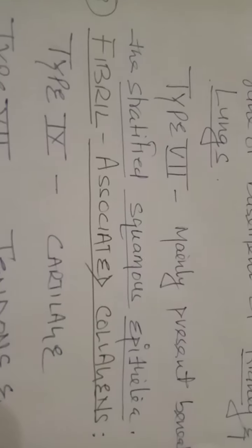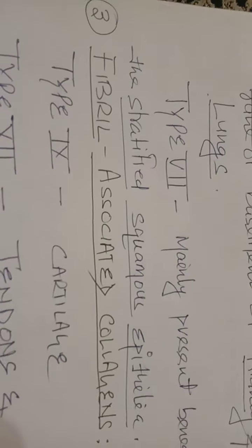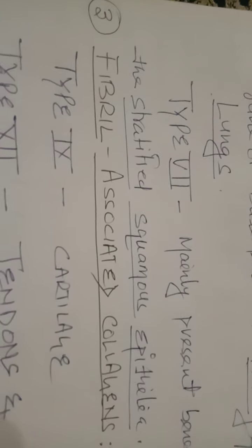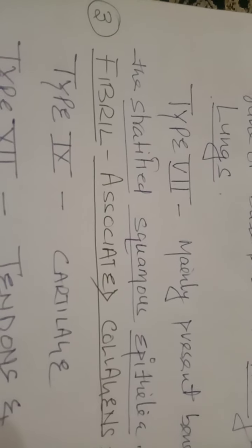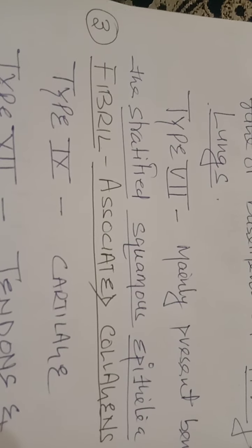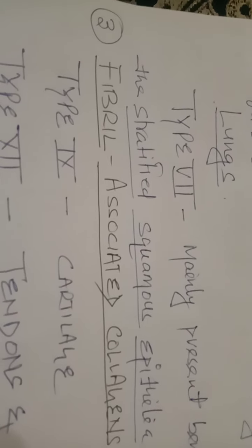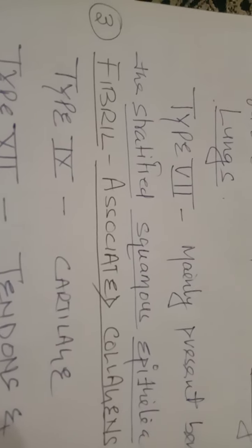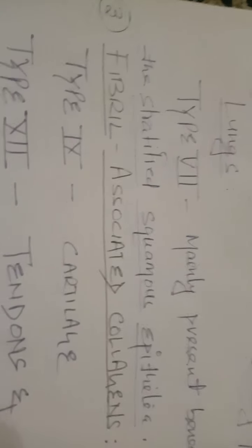Now the third group is fibril associated collagens. On the basis of location and function, collagens have been categorized into 3 groups: fibril forming, network forming and fibril associated collagens.